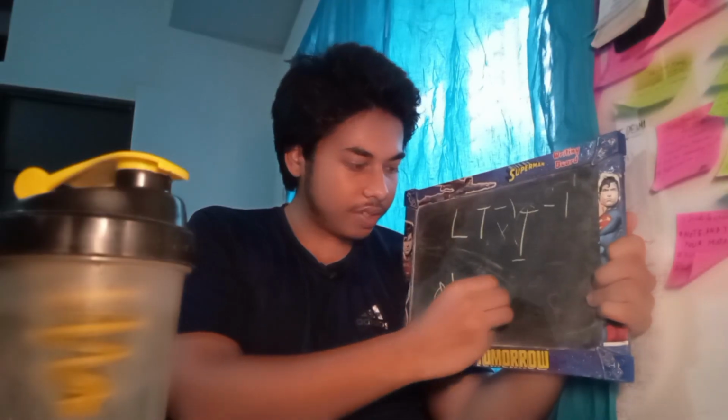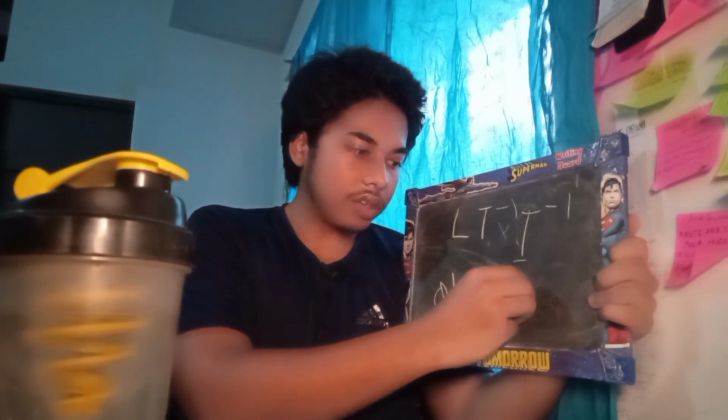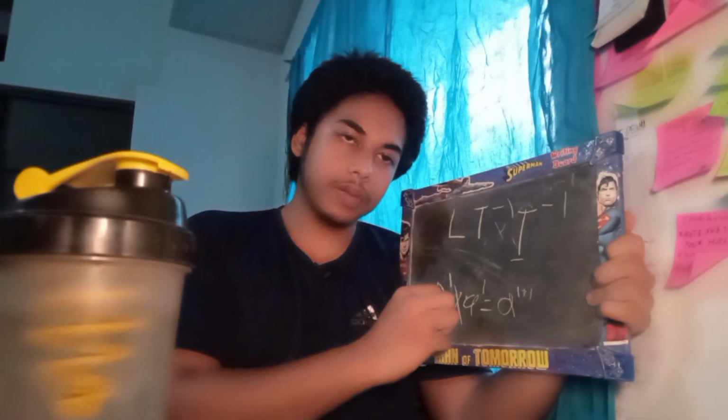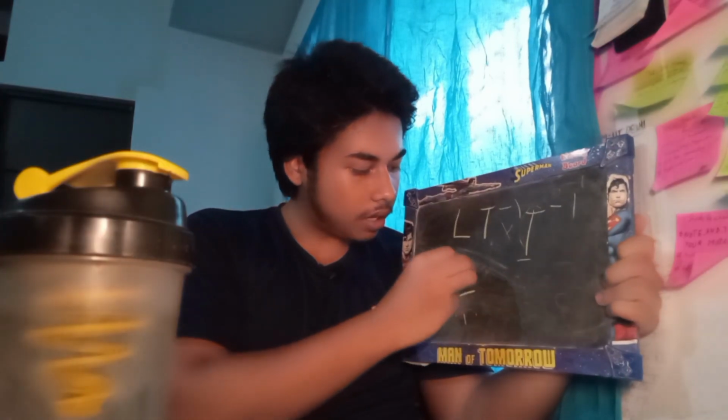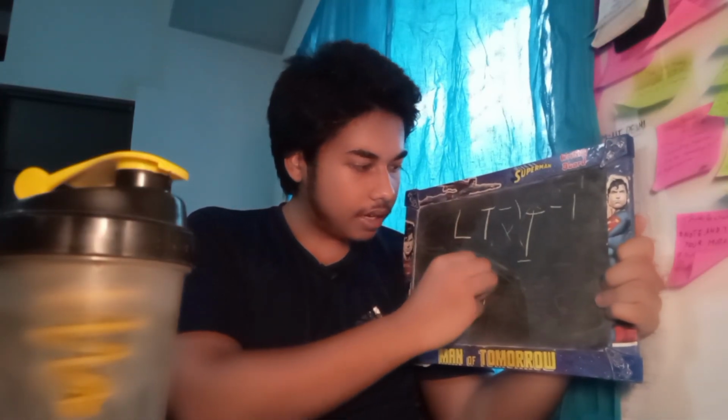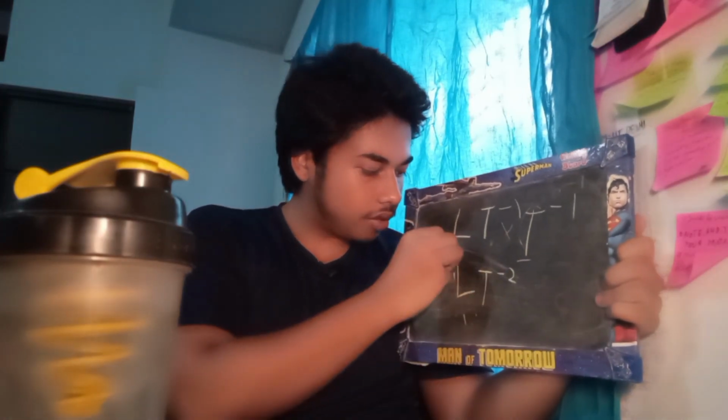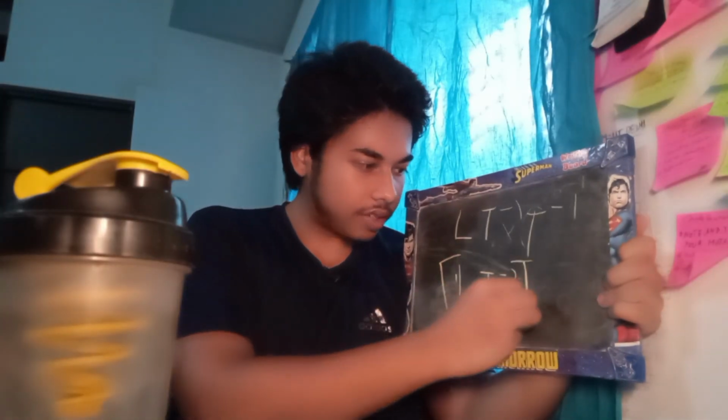So if we use this same concept right over here, the final dimension will be LT minus 2. So this is the dimension for acceleration.